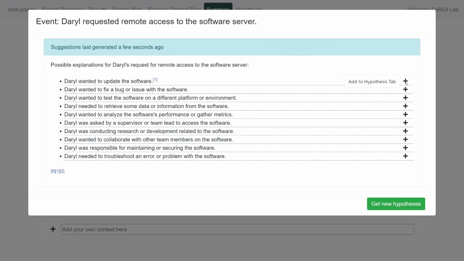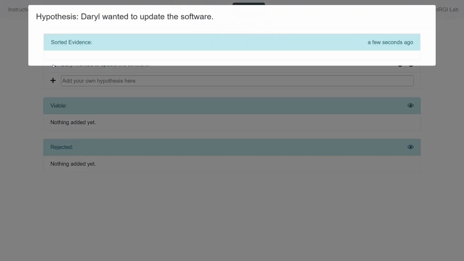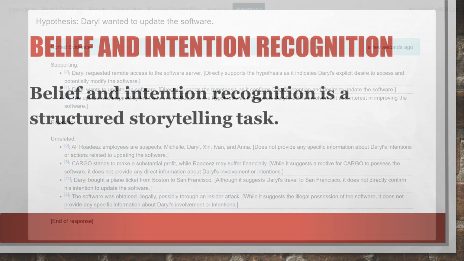If analysts like the suggestion, they can add them to the new Hypothesis tab, or they can write their own hypotheses. From the Hypothesis tab, analysts can ask GPT to list which documents support or refute a particular hypothesis. The answer comes with citations to the documents GPT has automatically summarized. This is essential because while GPT usually gives pretty reasonable answers, sometimes it's downright wrong, and analysts need to be able to check its work. In general, our goal is to support analysts, not replace them.